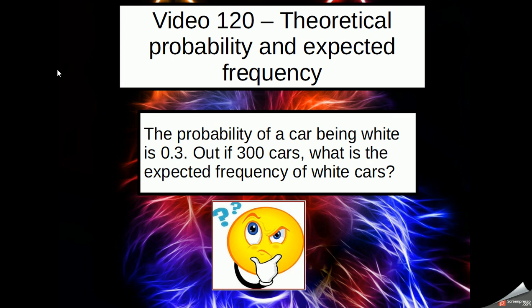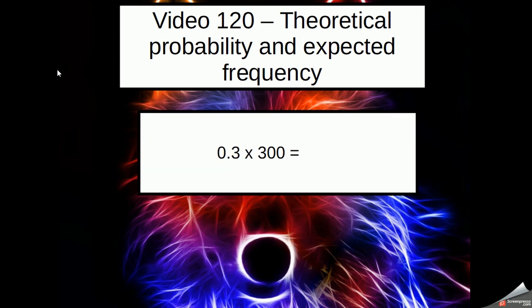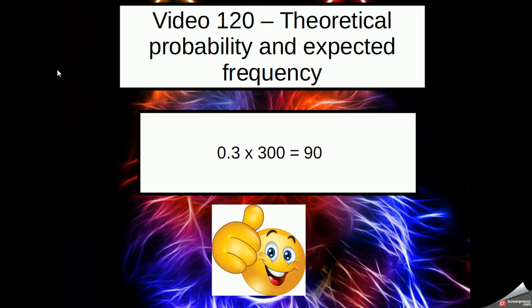So the probability of a car being white is 0.3. Out of 300 cars, what's the expected frequency of the white cars? So what this question is asking is, out of those 300 cars, how many would we expect to see white if the probability of them being white is 0.3? So all I'm going to do is multiply the probability by the number of events that take place, the number of times you see the car, which will be 90. So the expected frequency, how many times you'd expect to see it, is 90 times.